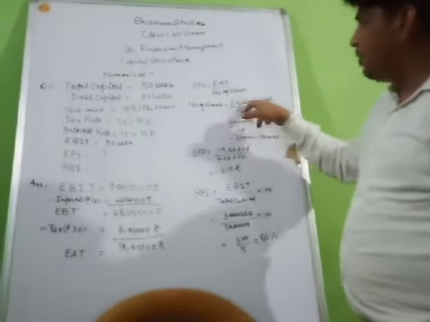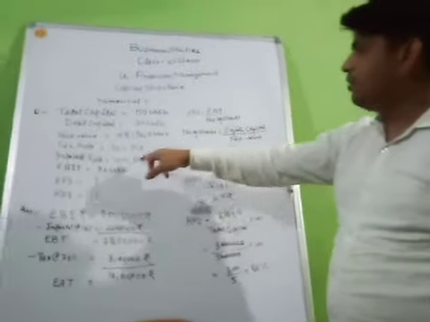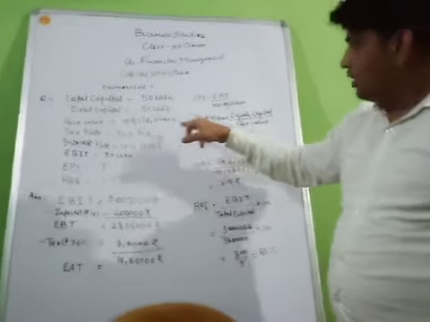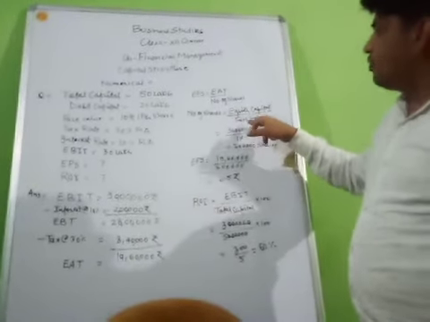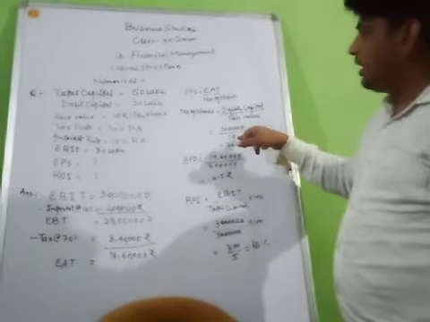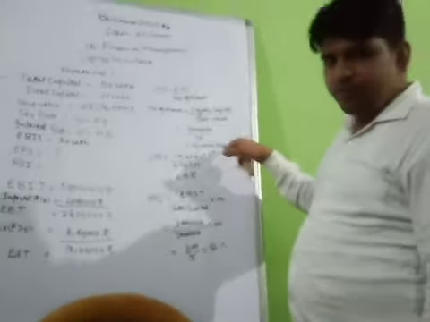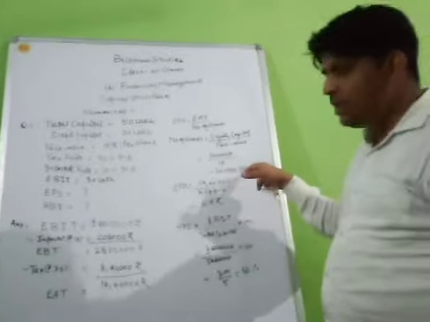So 30 lakh will be the total capital and the face value is given in the question, that is 10 rupees. So we have to divide 30 lakh by 10, so it will be 3 lakh shares. So the number of shares will be 3 lakh.